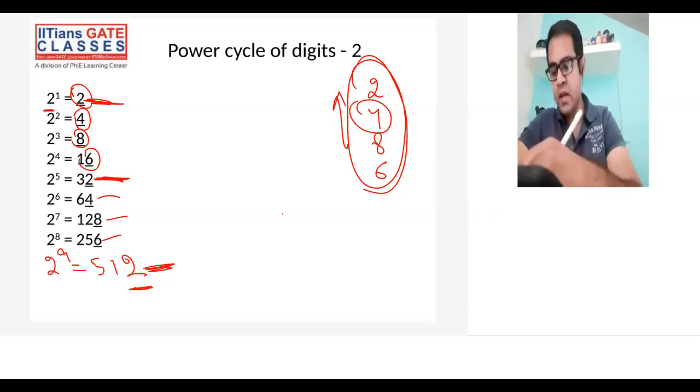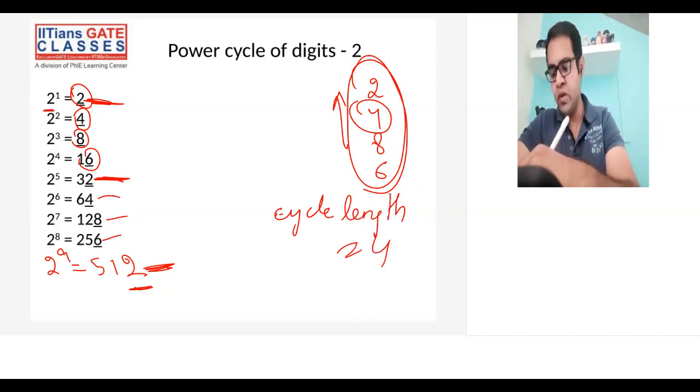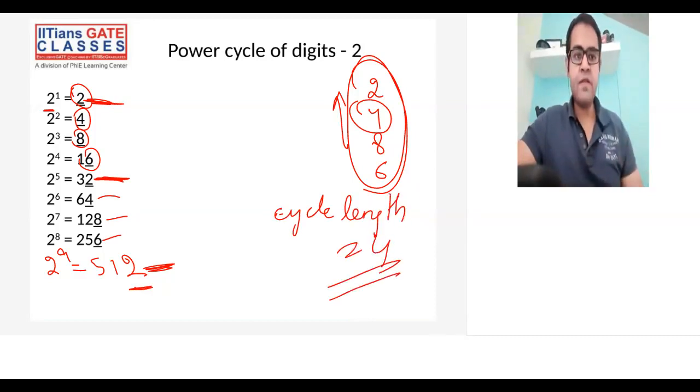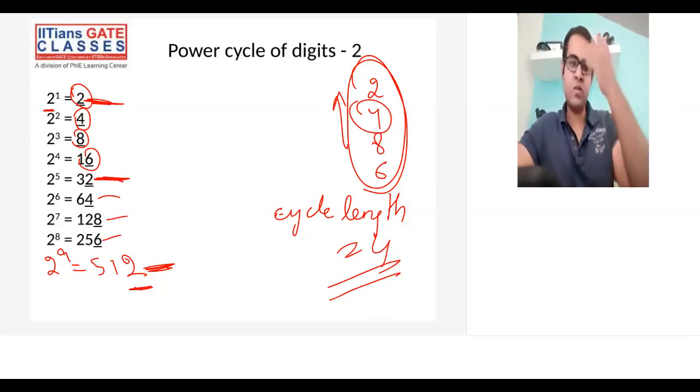So I can say the cycle length in case of the digit 2 is equal to 4. This is the first thing you have to identify: whenever any unit digit is given to you, first identify the cycle length. Once you identify that, it is very easy to solve.